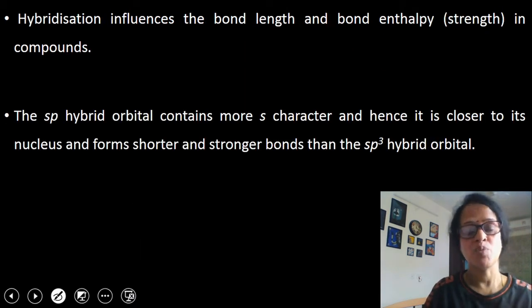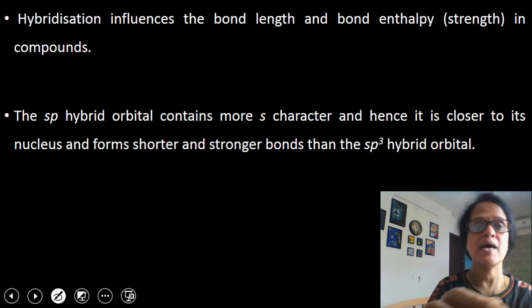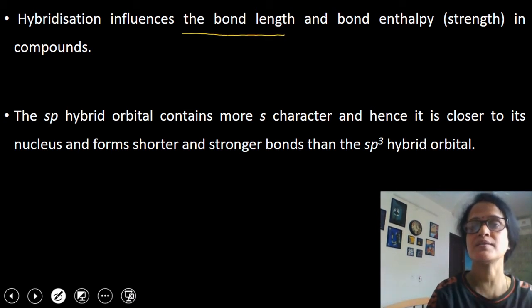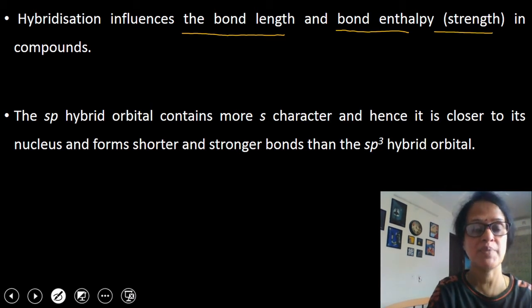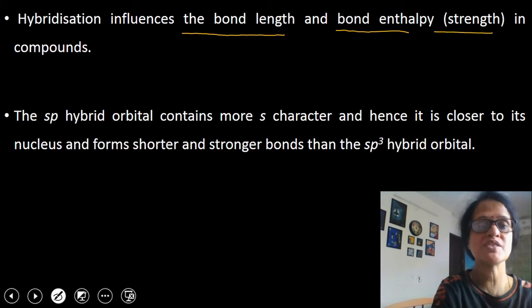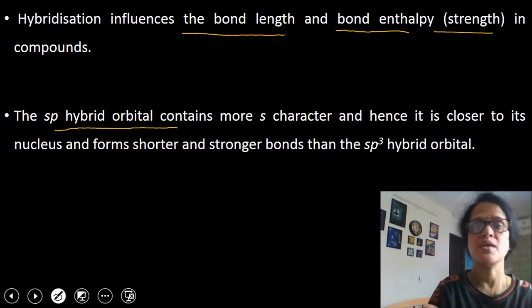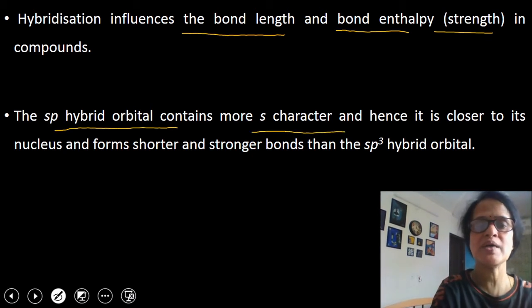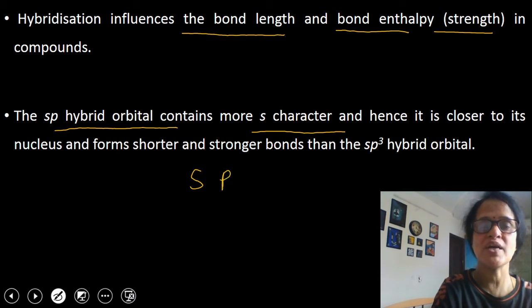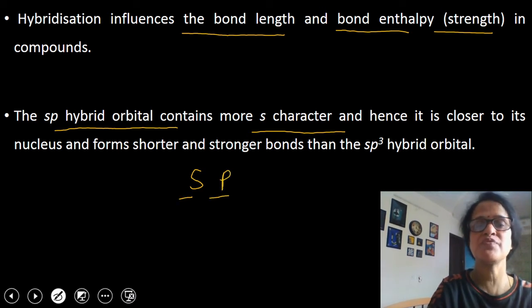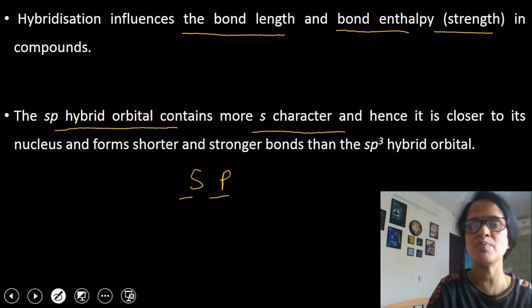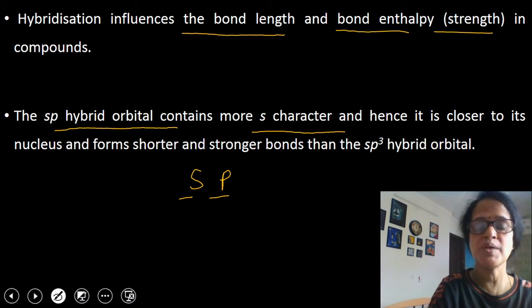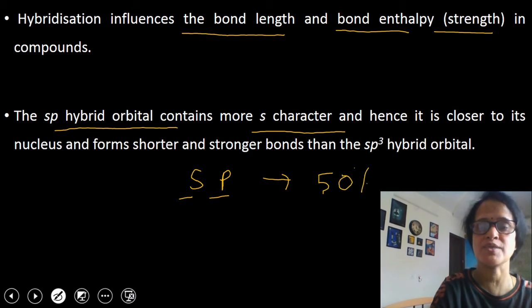Then one more point I would like to mention here, hybridization influences the bond length and bond enthalpy. Bond enthalpy means bond strength of the compounds. So first we will see the sp hybrid orbitals contain more s character. How it contains, I can prove here. sp hybrid orbitals have 1 s and 1 p orbital. This means 50% s and 50% p orbitals. So therefore sp hybrid orbitals contain 50% s character.